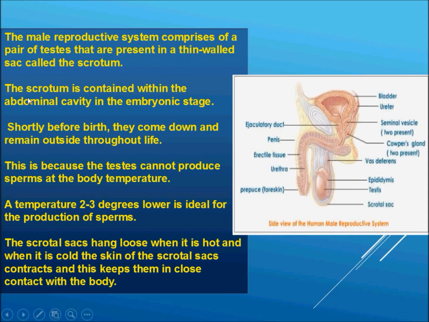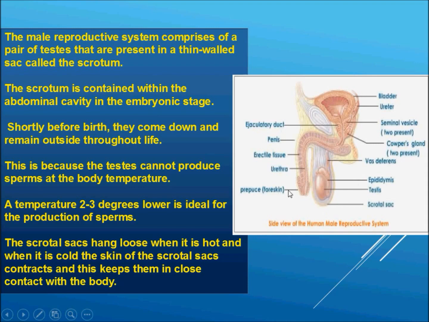The scrotum is contained within the abdominal cavity in the embryonic stage. As you can see, this is the scrotal sac which is contained within the abdominal cavity in the embryonic stage.